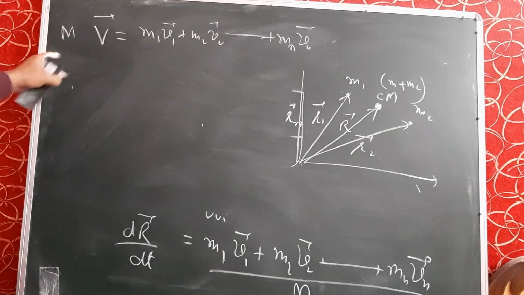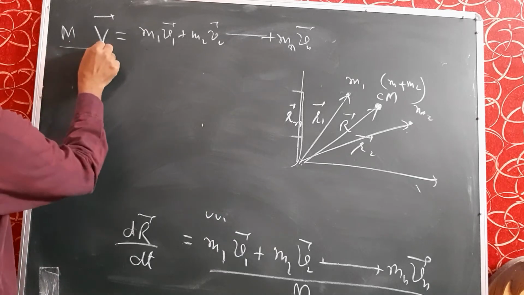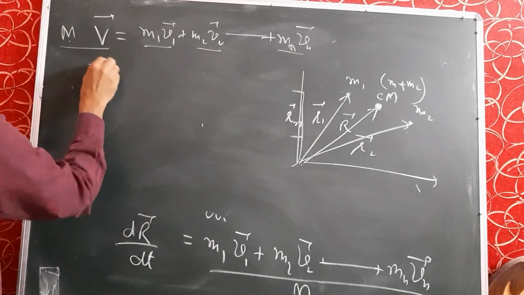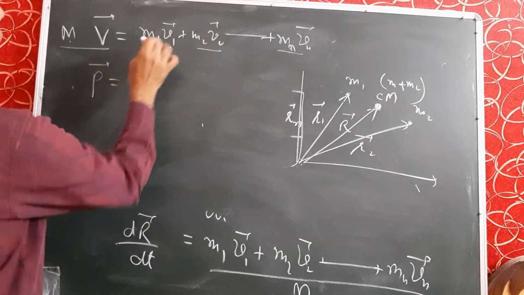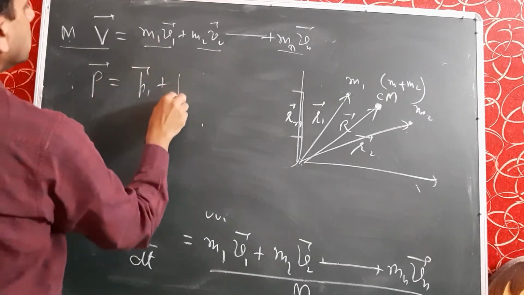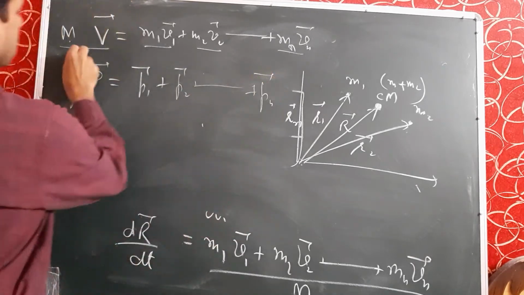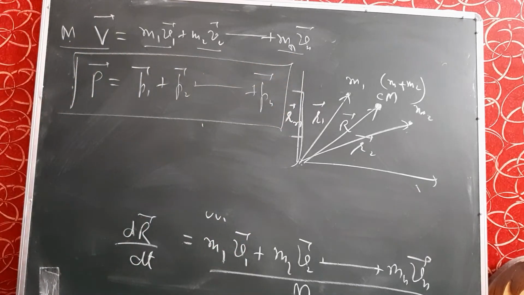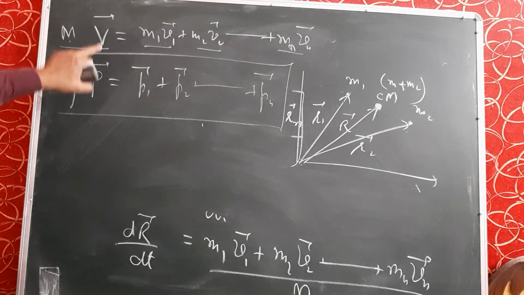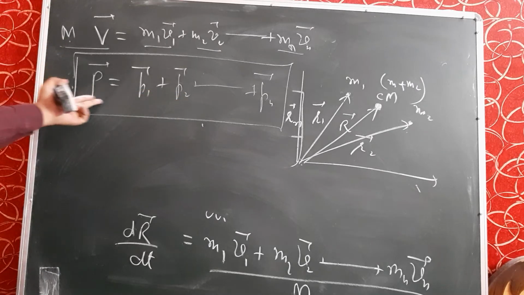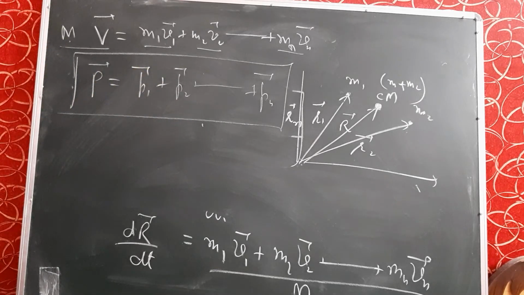So what is this? This is mv, momentum: momentum 1, momentum 2, momentum 3. That is, the momentum of the center of mass P is equal to p1 + p2 up to pn. So we have solved the equation for velocity, but also in a single step we can find the equation for momentum. This is called the law of conservation of linear momentum.